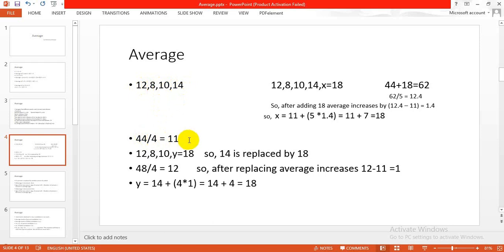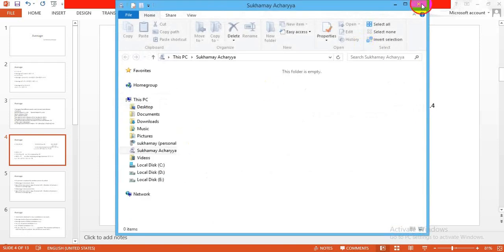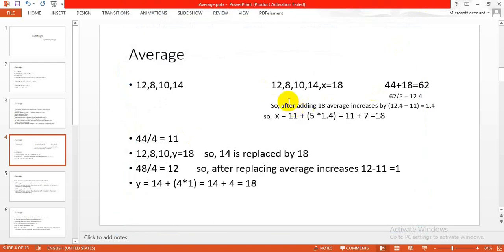Now, the average of 12, 8, 10, 14: if we add another number, 18, then the average will also change. How will it change? The summation up to 14 is 44, and we add 18.